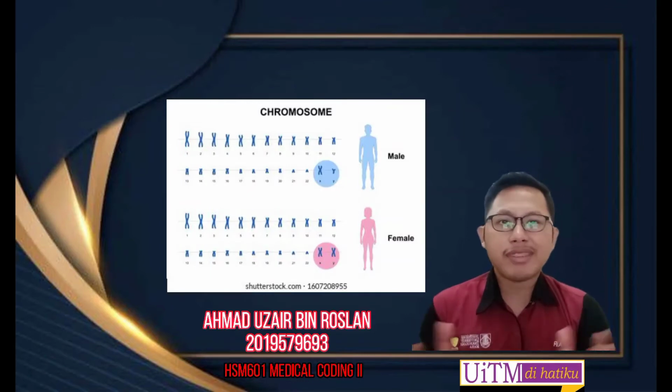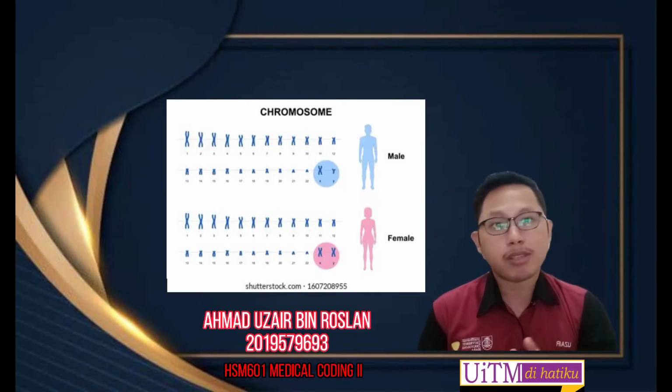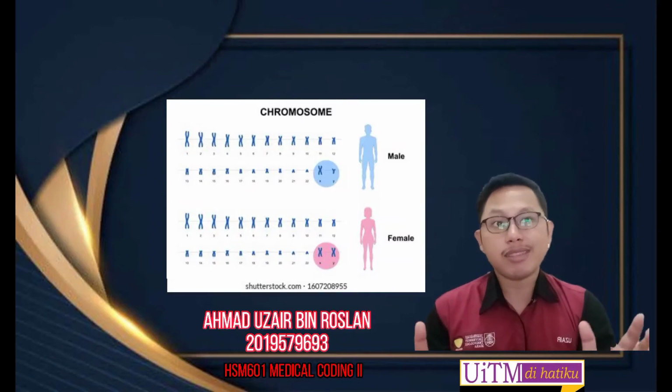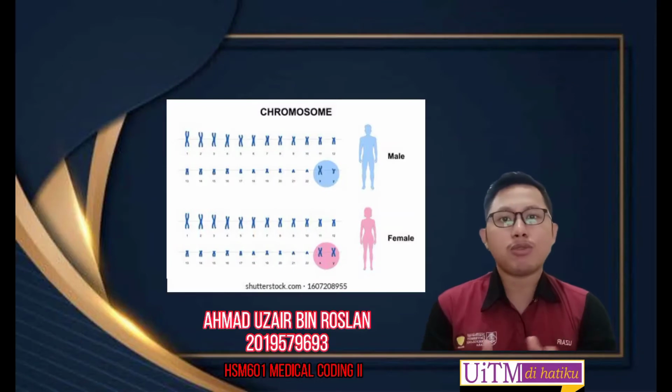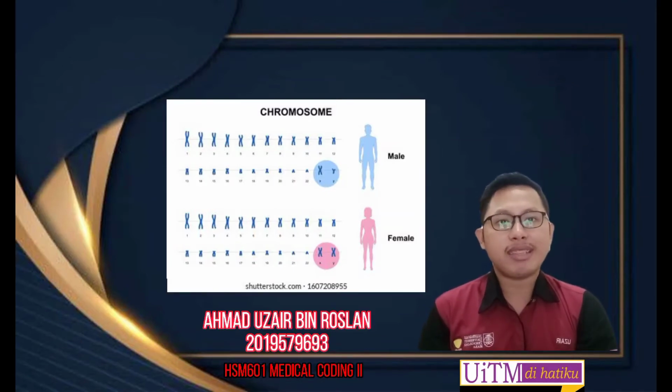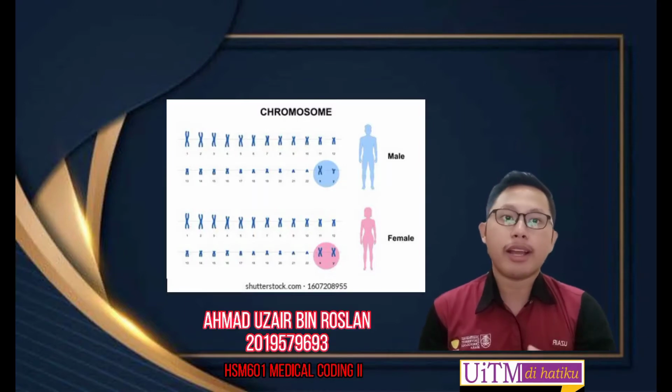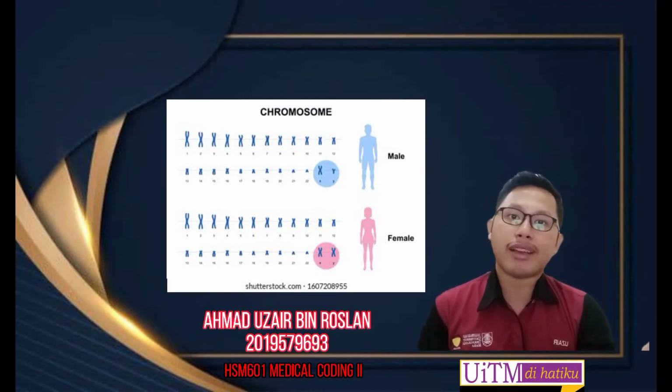Almost every cell in our body contains 23 pairs of chromosomes, for a total of 46 chromosomes. Half of the chromosomes come from our mother and the other half come from our father. The first 22 pairs are called autosomes. The 23rd pair consists of the sex chromosomes X and Y. Females usually have 2 X chromosomes and males usually have 1 X and 1 Y chromosome in each cell.